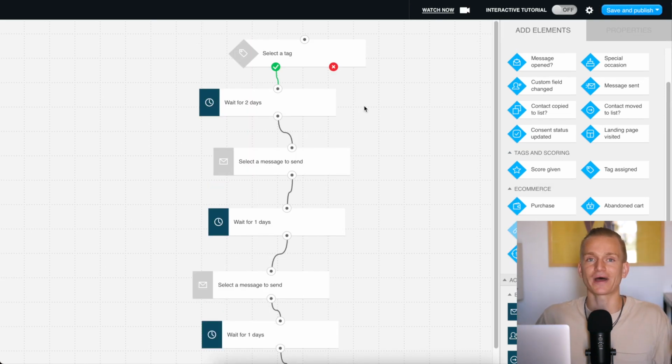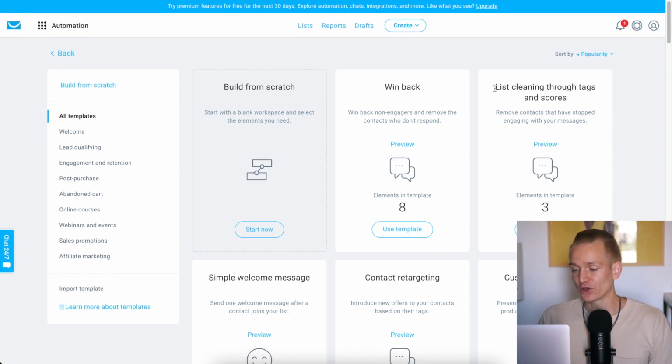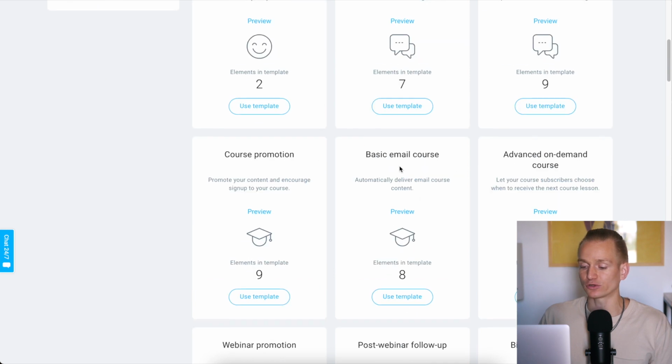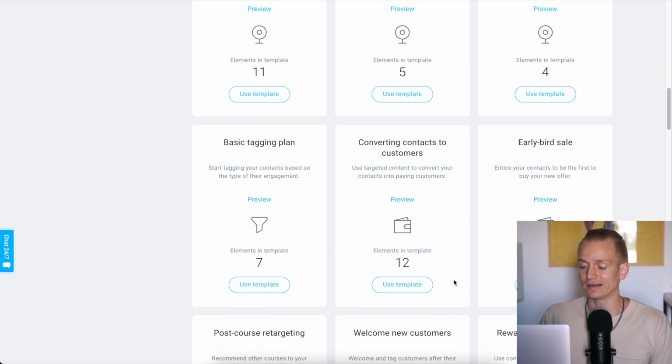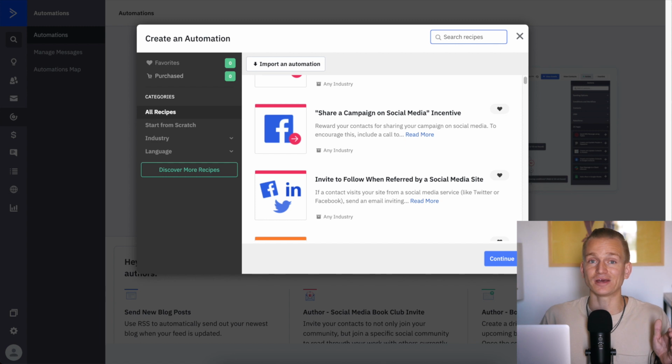So now, aside from that, you probably are thinking, okay, which one is better, GetResponse or ActiveCampaign, when it comes to automations? And honestly, there are quite a lot of different things to look into. GetResponse is pretty damn good when it comes to automations. If you look here, what I like as well is they have a lot of these pre-made automations. You can just click a button and insert this template, and you don't really need to think much. But ActiveCampaign takes it to the next level.